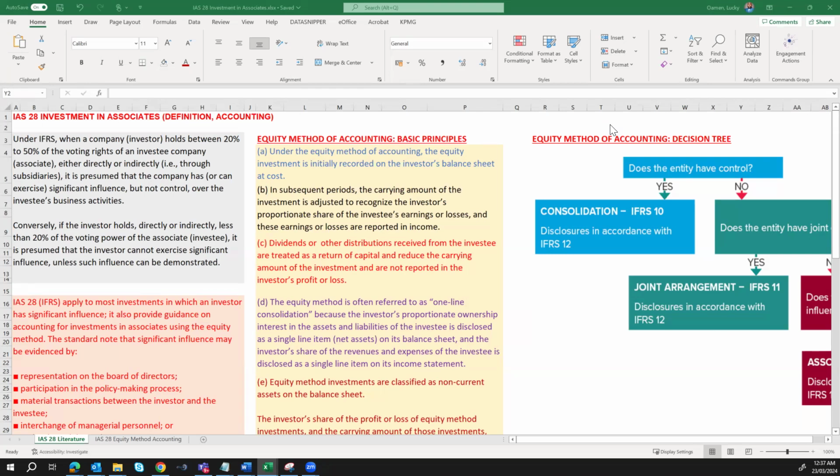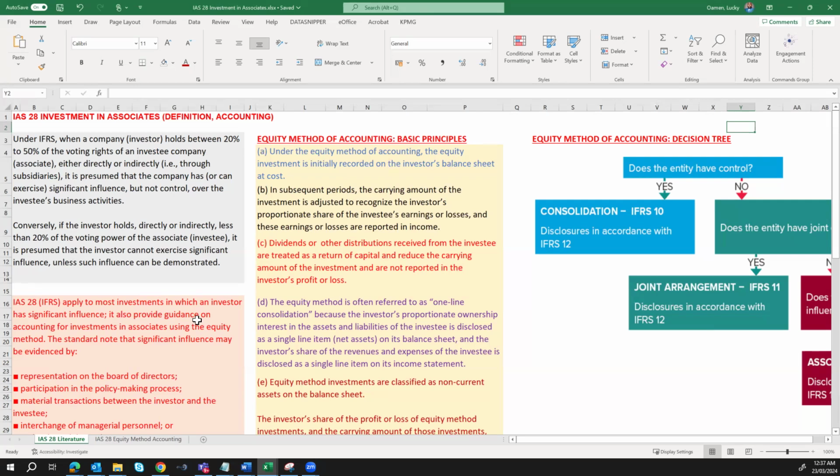Conversely, if the investor holds directly or indirectly less than 20% of the voting rights of the associate or investee, it is presumed that the investor cannot exercise significant influence unless such influence can be demonstrated. Furthermore, IAS 28 applies to most investments in which an investor has significant influence. It also provides guidance on accounting for investment in associates using the equity method.